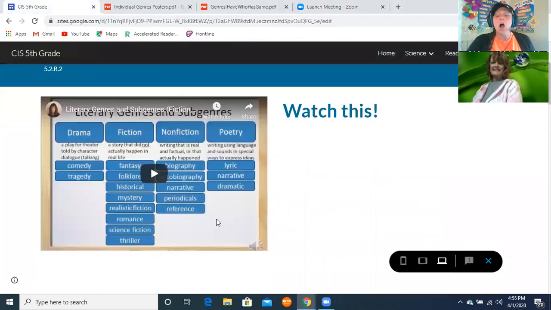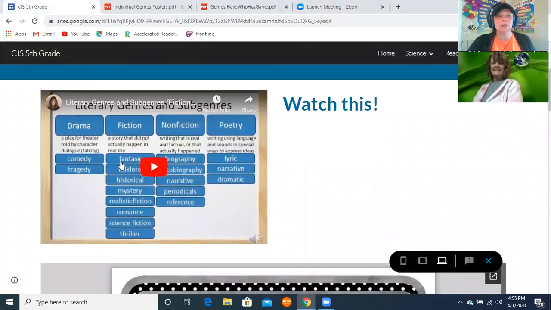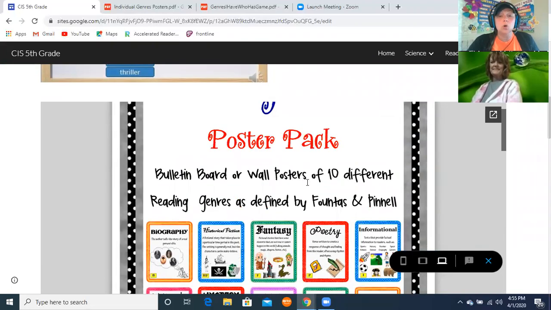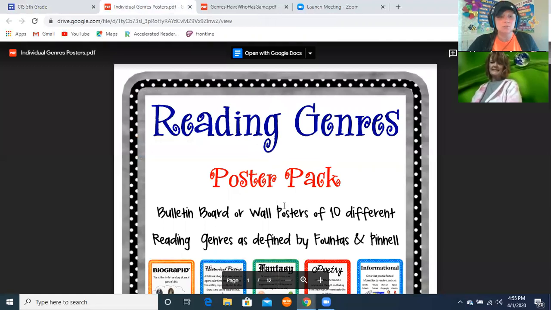On this page, we have put a video for you to watch with your parents. It explains to them the difference between fiction and nonfiction, or if you have any questions, you can take some notes on your notebook paper for today. Remember, every day you'll need a piece of notebook paper. We are going to go through these little poster cards with you just to make sure that you understand, and then we'll play a little game, and then you'll be done.